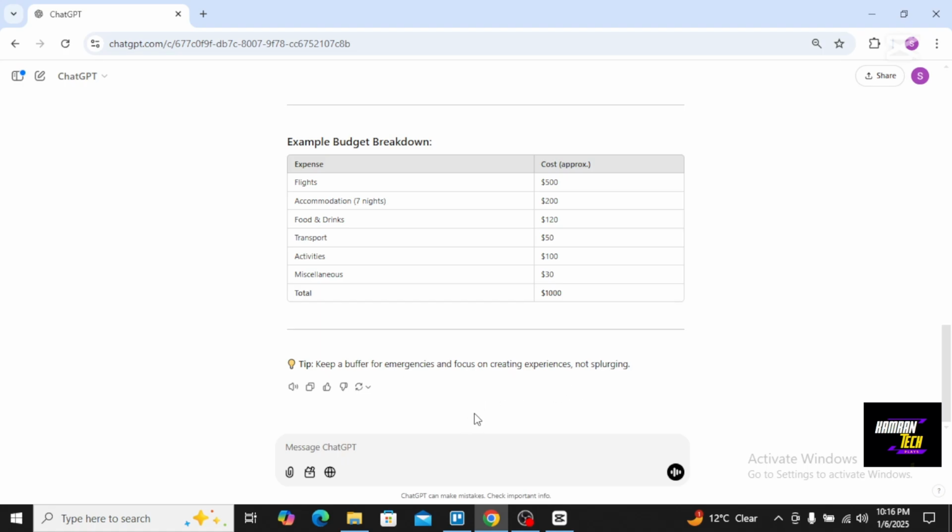So in this way, you can just use ChatGPT to plan your vacations.